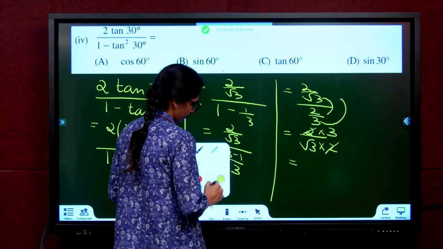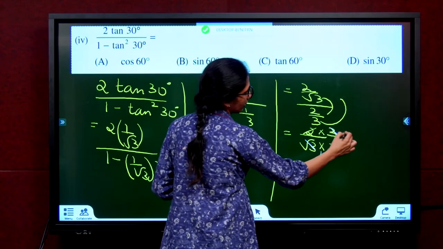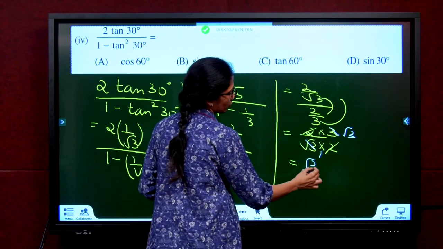How to cancel? Root 3 ones are root 3 and this is root 3. Root 3.